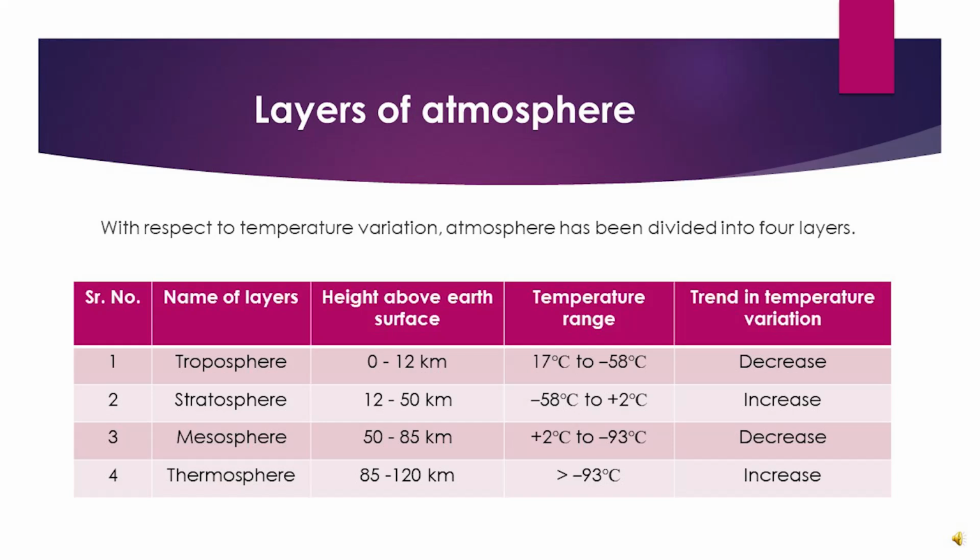The fourth layer is the thermosphere. Its height ranges from 85 to 120 kilometer. It means that after mesosphere, 35 kilometer height is called thermosphere. Here temperature increases from -93 degrees centigrade. Mean there is temperature higher than -93 degrees centigrade in the